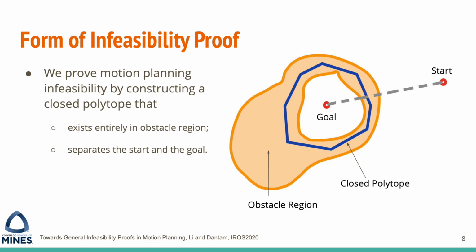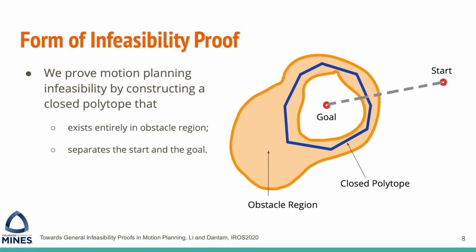So what is an infeasibility proof? We prove motion planning infeasibility by constructing a closed polytope that exists entirely in the obstacle region of the configuration space and separates the start and the goal. As is shown in this figure here, the yellow region is the obstacle region, and the blue lines are the closed polytope. This polytope satisfies the two conditions.